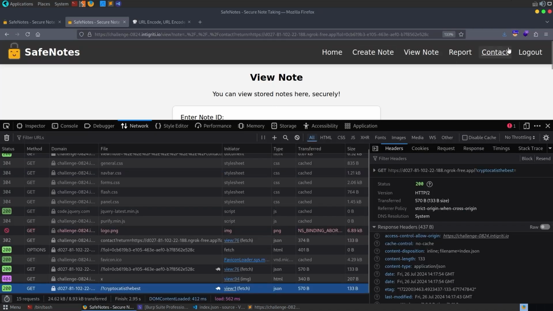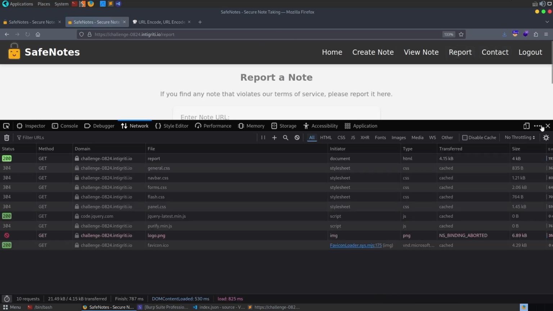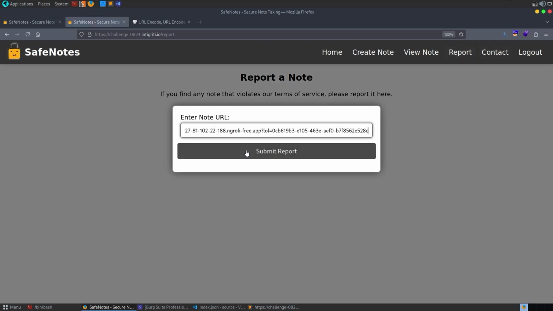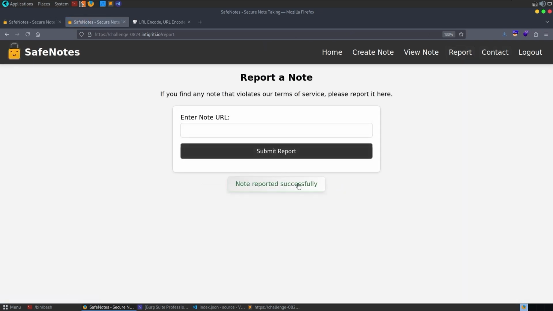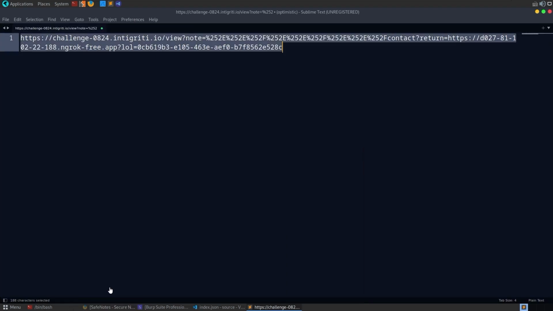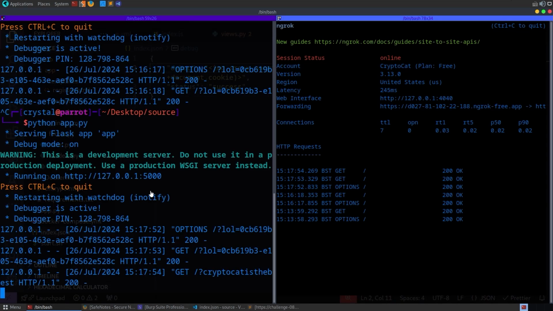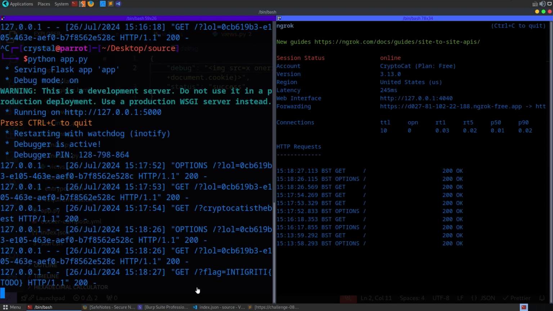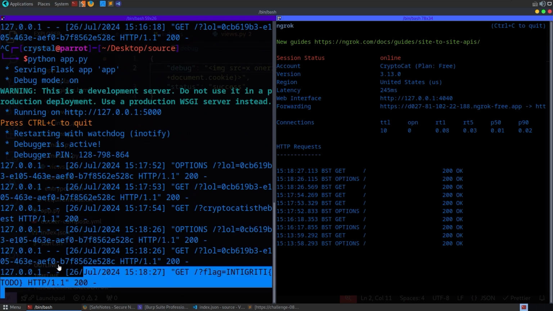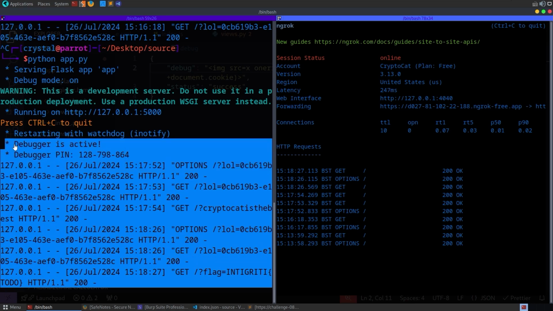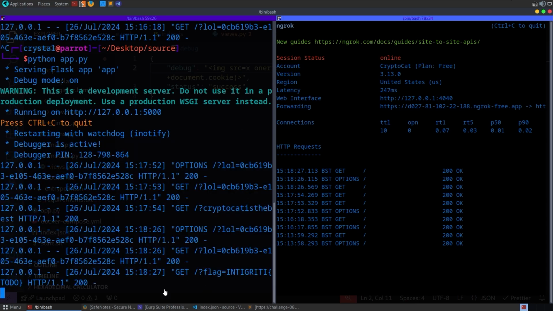All we need to do now is repeat this against the admin. I'm going to go and send them this URL. Click submit. The note was reported successfully. Go back to the server, and we got the cookie. There we go. Flag, Intigriti, to do. I haven't actually created a flag yet, so I'll do that before DEF CON in about 10 days. But yeah, that's how we can solve the challenge.